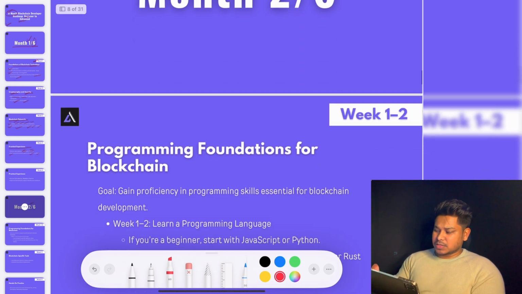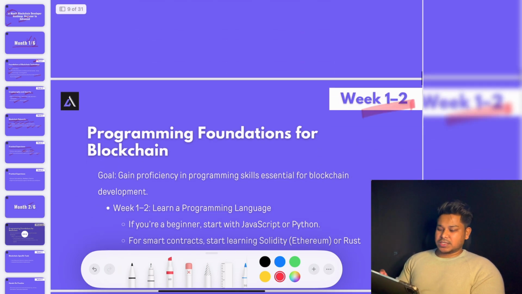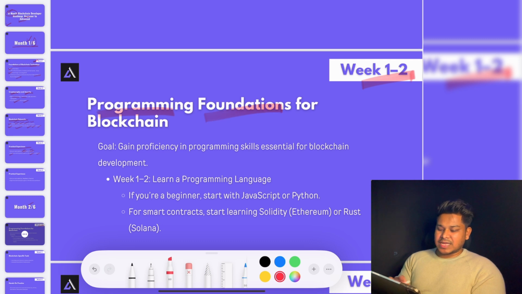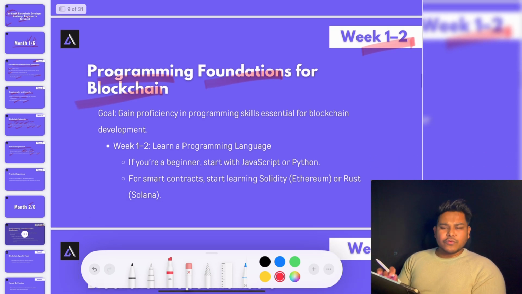In the second month, we're going to spend 2 weeks on programming language foundations and blockchain. In that, we're going to focus on the programming language, because ultimately we're going to write a contract. If you want to become a smart contract developer, a smart contract auditor, or a smart contract blockchain integrator, you have to know some sort of programming language. Then you can perform that task. So that's what we're going to learn in these 2 weeks.